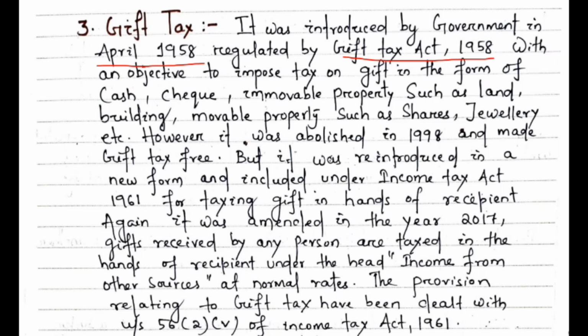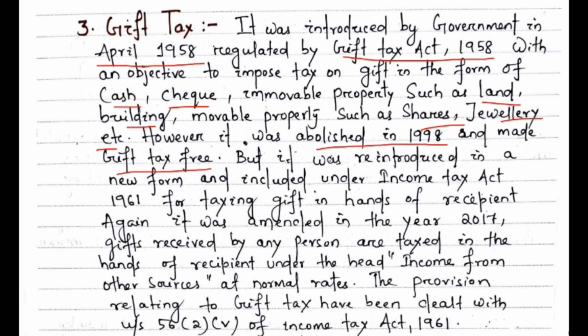It means if any gift is received in the form of cash, check or any immovable property such as land, building or any movable property such as shares, jewelry, precious stones, then that gift was taxable under the Gift Tax Act 1958. However, it was abolished in the year 1998 and made gift tax free.